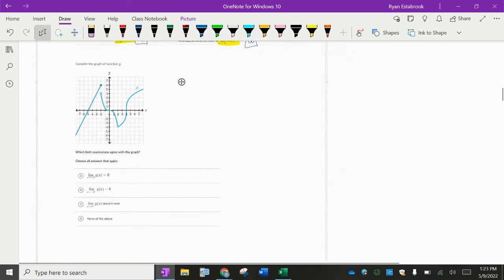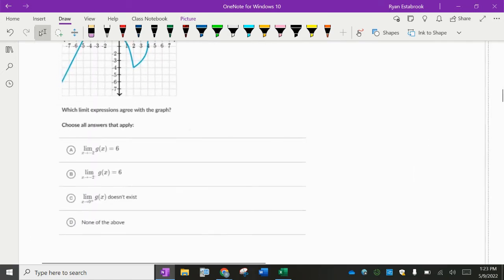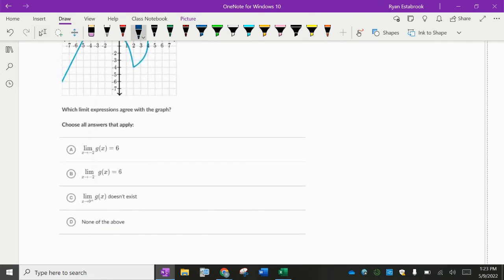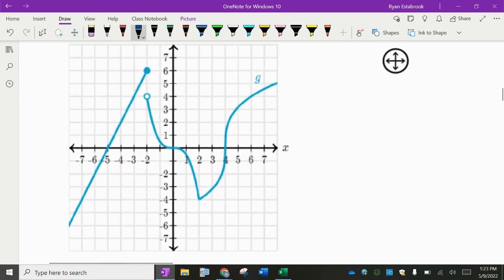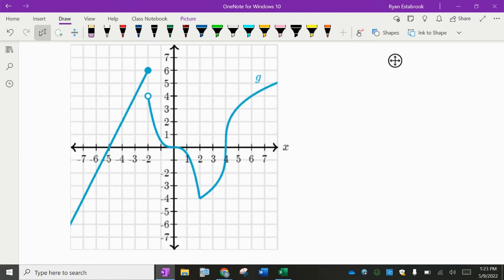All right, so the next one you're going to need, I'll show you my screen. There are 4 potential answers. There might be more than one correct answer. I'll put my screen up here a little bit bigger so you can see this as you read the questions on your own.